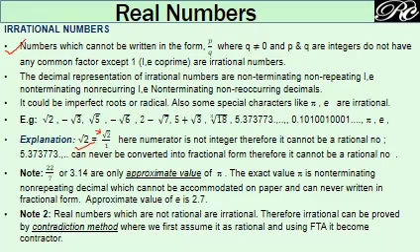And just by watching these forms like imperfect root, non-terminating, non-repeating, and special characters like pi and e, they are irrational. This is how you can quickly identify the number.